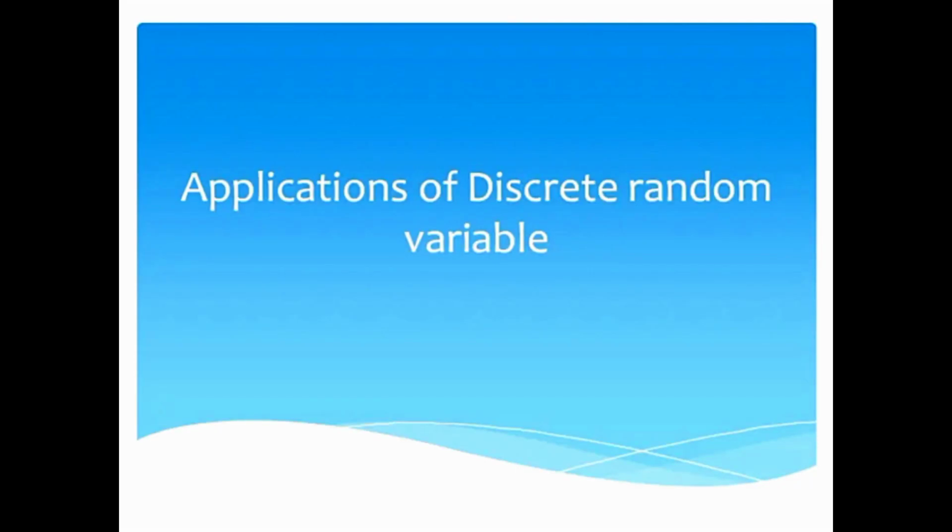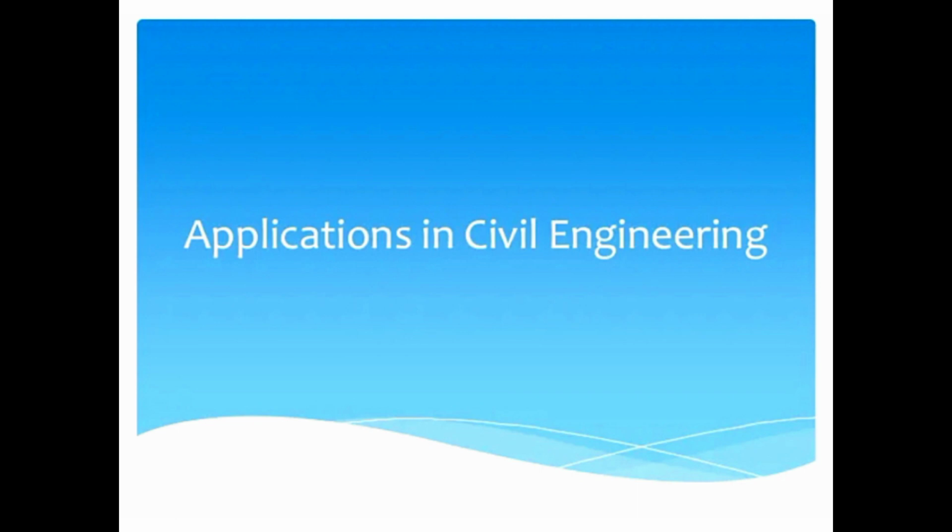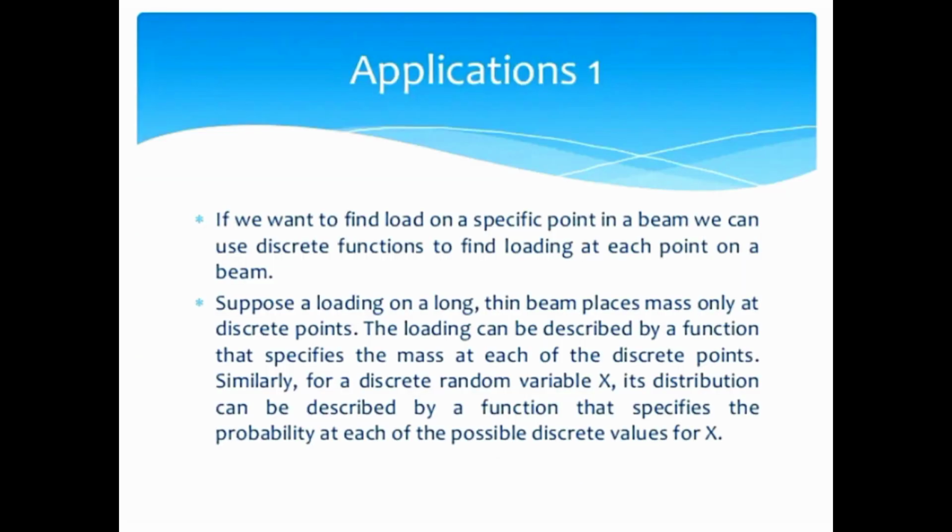Here I will explain applications of discrete random variable. First application is application in civil engineering. If we want to find load on specific point in a beam, we can use discrete functions to find loading at each point on a beam.